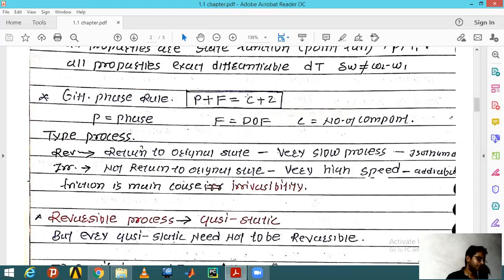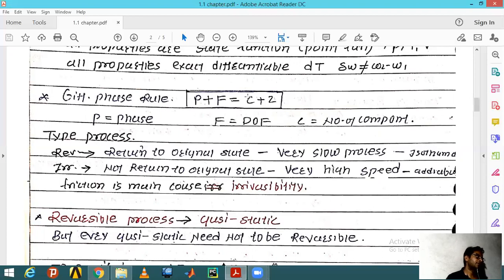There are two types of process. One is the reversible process and another is the irreversible process. A reversible process never happens in this universe, because not a single process is truly reversible.